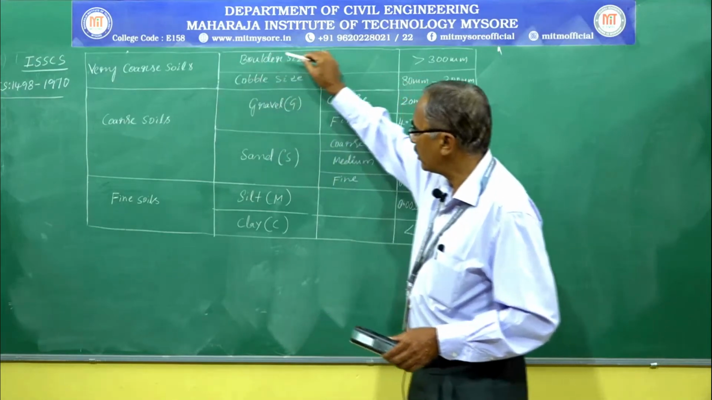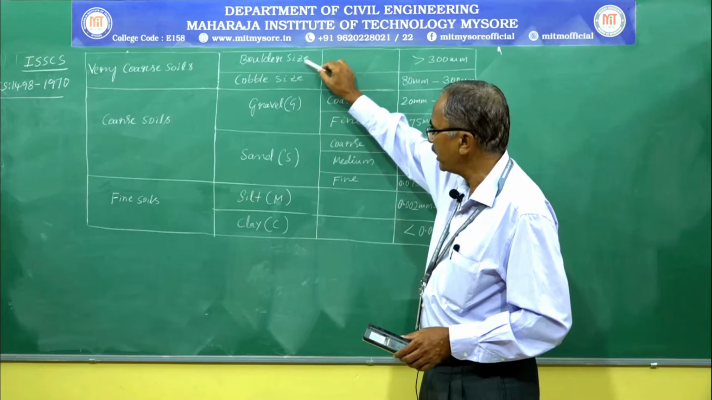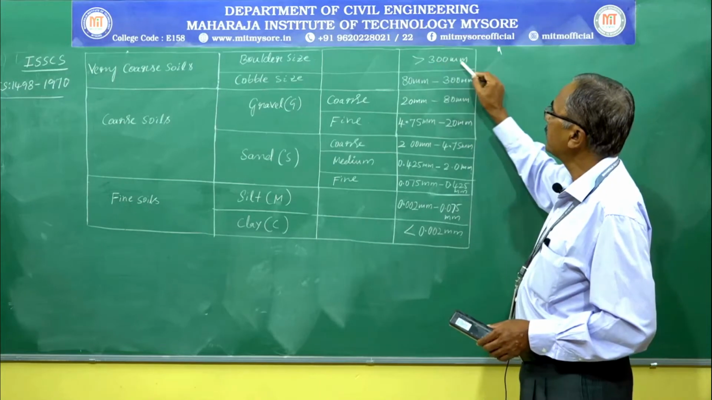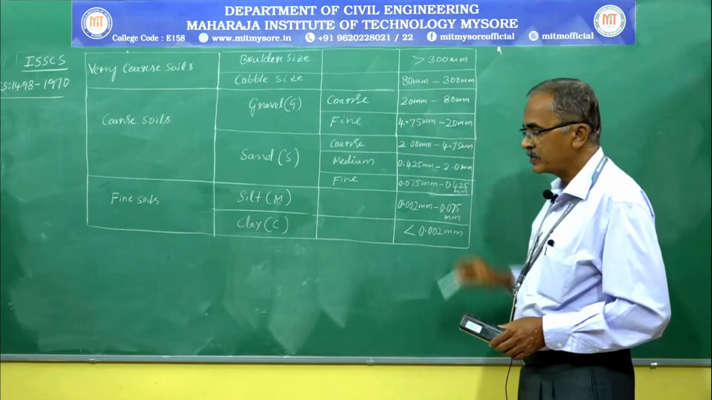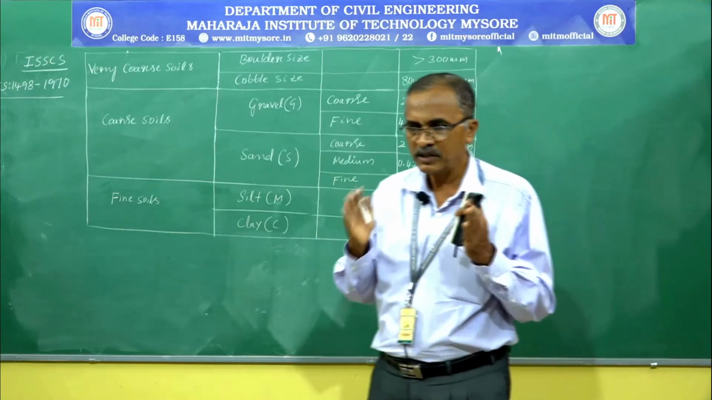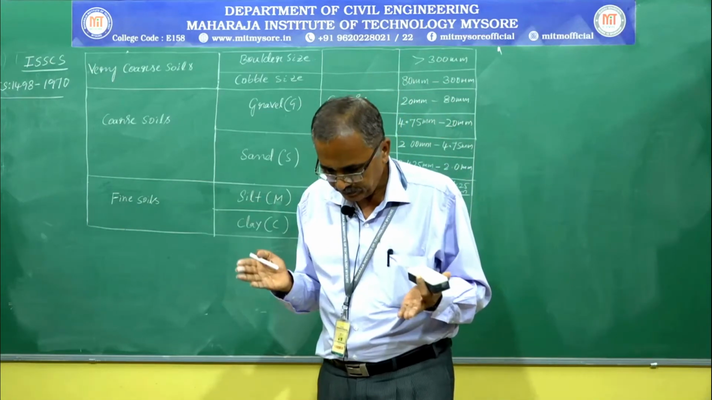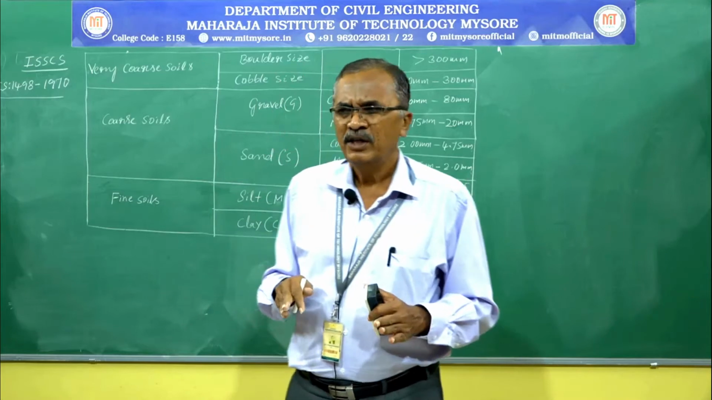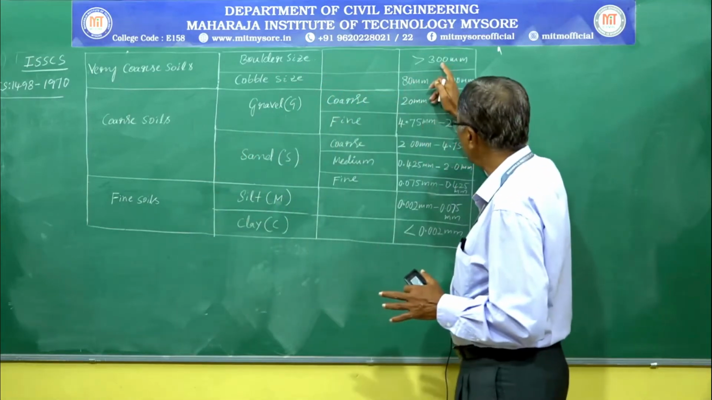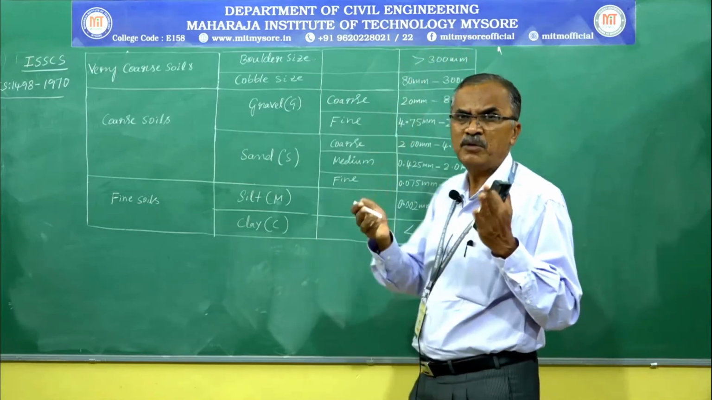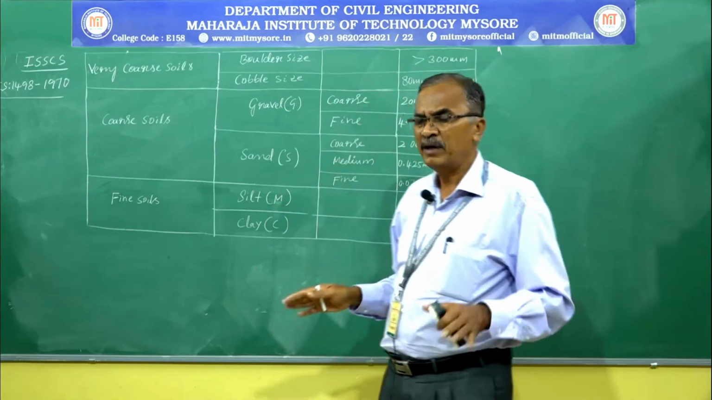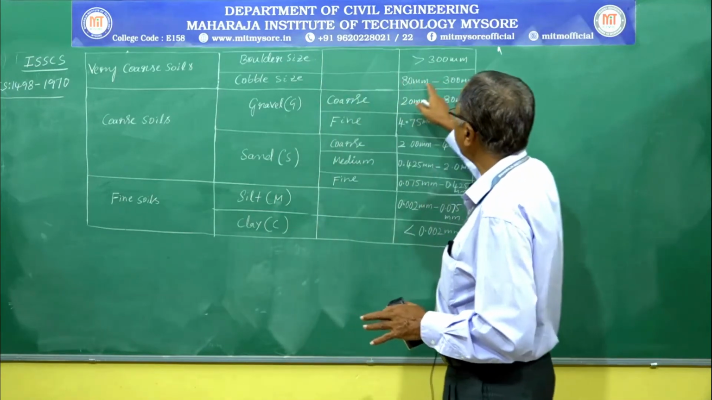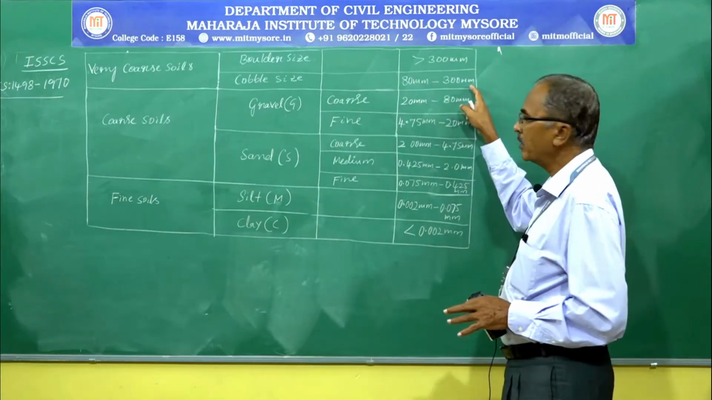Very coarse soils are grouped into two categories, namely boulder size and cobble size. Here the particle size greater than 300 millimeter is called boulder size. Civil engineers, particularly soil engineers, are not partial to particle size; even if we consider a particle of 300 millimeter, which means 30 centimeter, almost 1 foot, it is also soil because basically this soil is derived from rocks. Next, cobble size ranges between 80 millimeter and 300 millimeter.